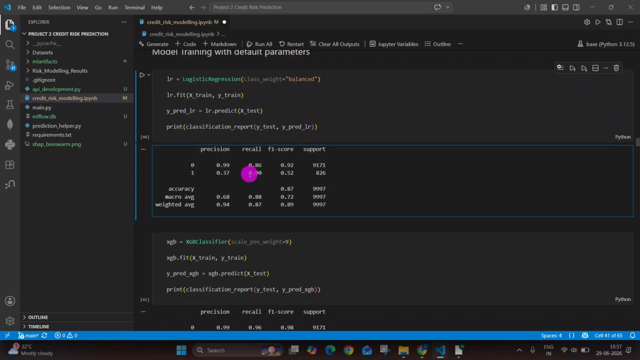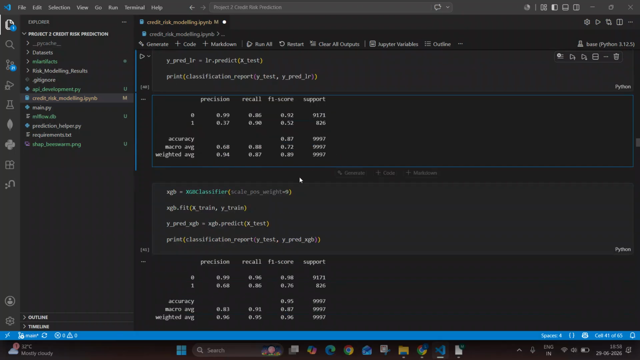So we have to target a recall above 90%. Okay. So here with default parameters we have obtained a recall of 90%, and we can clearly see that the data set is imbalanced, which is a normal thing.